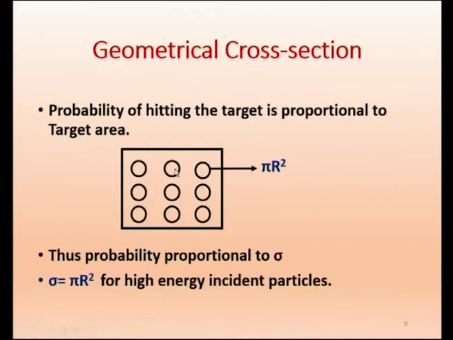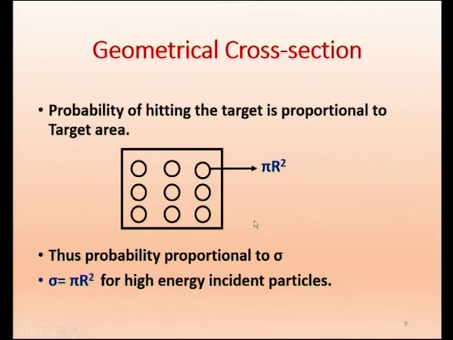So we can draw a picture this way. This is the target sheet, and we have nuclei, each with area pi r squared. In between is empty space, empty in the sense that there is no nucleus, only electrons. So, pi r squared. Now what is the probability?